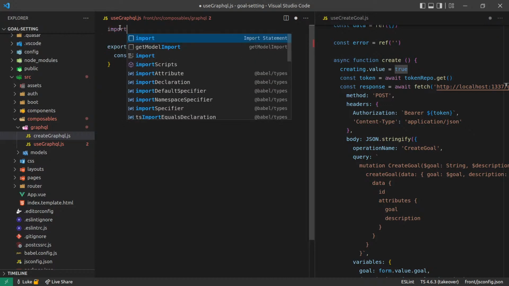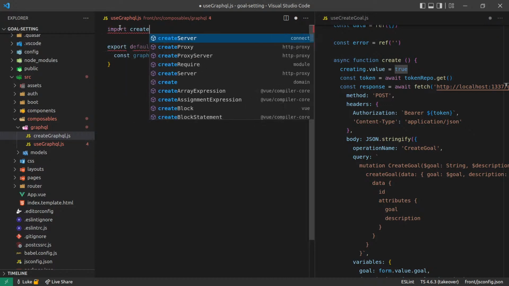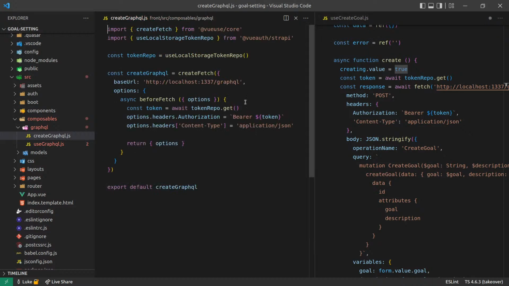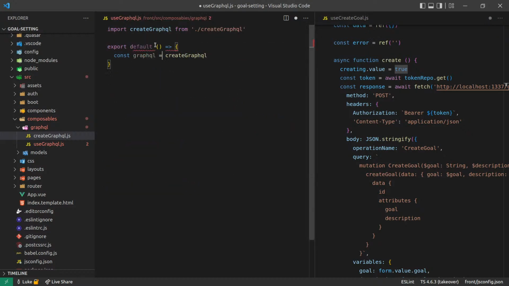Let's just try importing it. From. It's being exported correctly. Yeah, all right. Might just be one of those things where my IDE hasn't updated. So that's going to create a version of GraphQL that we can then start using to do backend requests.